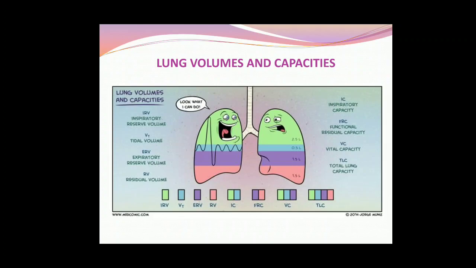And then comes your vital capacity, combination of tidal volume plus inspiratory reserve volume plus expiratory reserve volume, and total lung capacity is the combination of all four: tidal volume plus inspiratory reserve volume plus expiratory reserve volume plus the residual volume. So these are the different air volumes and capacities of your lungs.